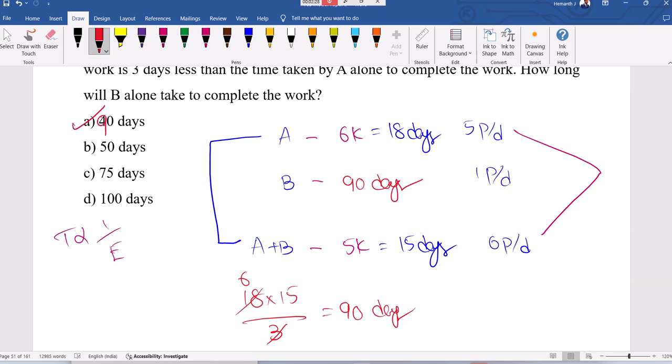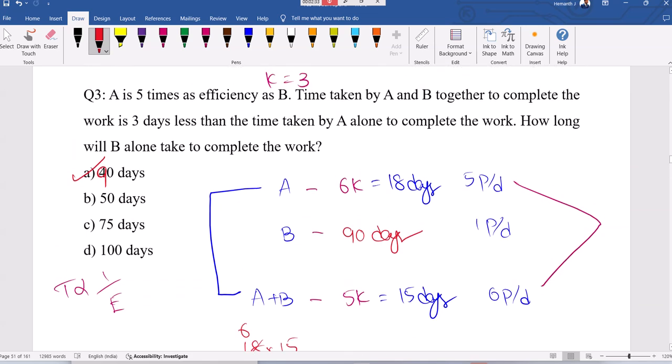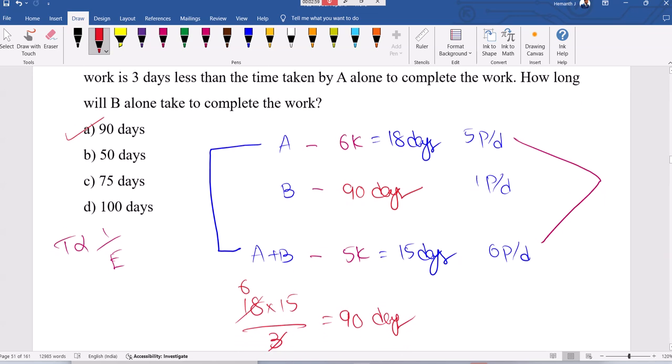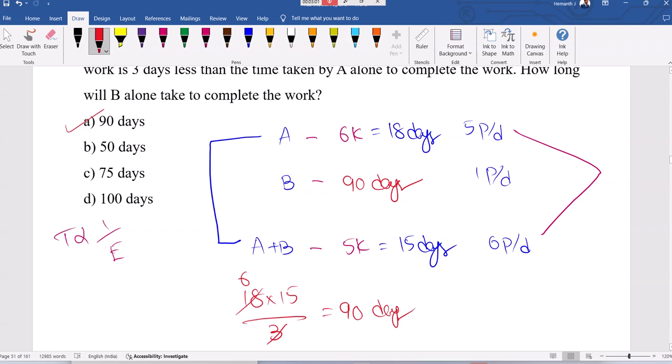Option A, you change it like 90. 90 is the perfect one. Maybe some typing error in the approach here, that's not an issue. 90 is the correct answer. Right, so let's see about the next one. When you have together and you have to calculate alone, you can apply product divided by difference.